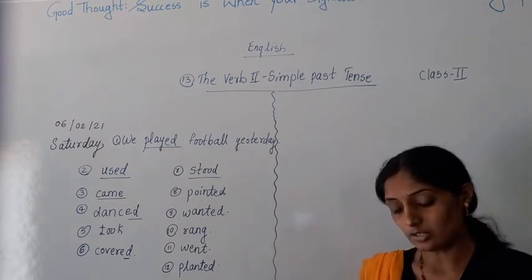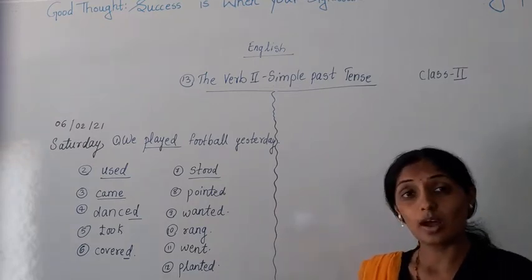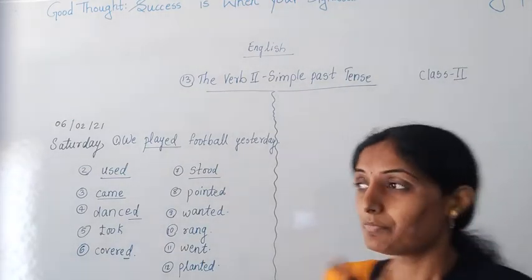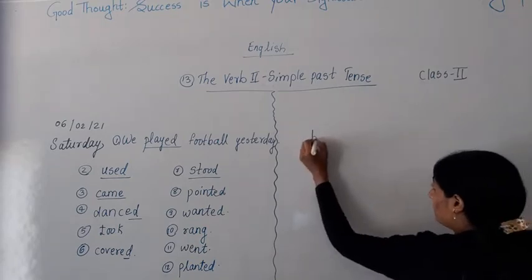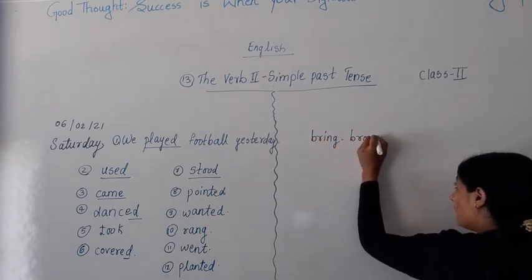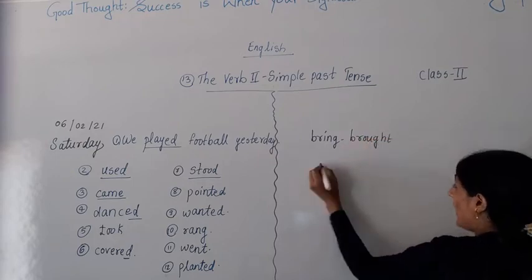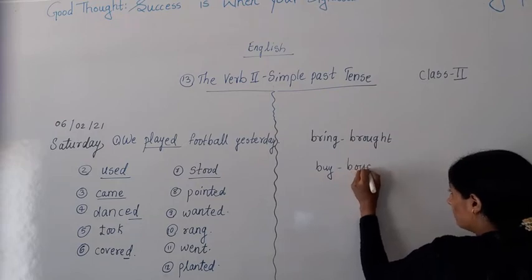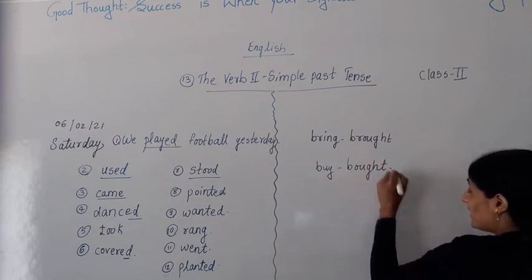After that is the 13th one, his father dash a new car. Now what will be the past tense of buy? I have told you so many times. Bring will become what? B-R-I-N-G, bring will become brought. And B-U-Y, buy will become bought. What do you say in the classroom?